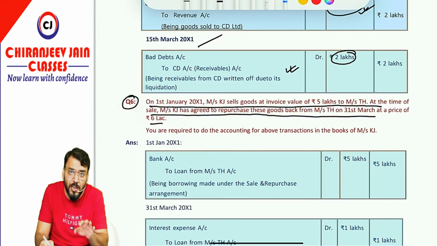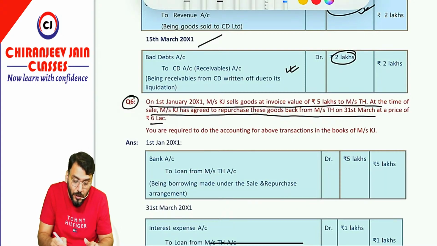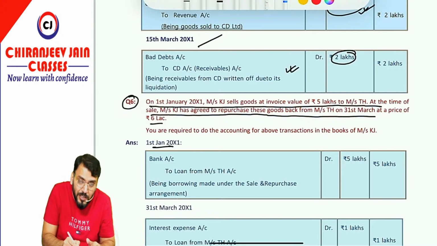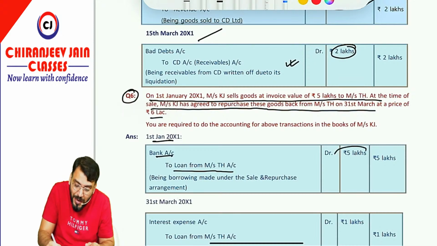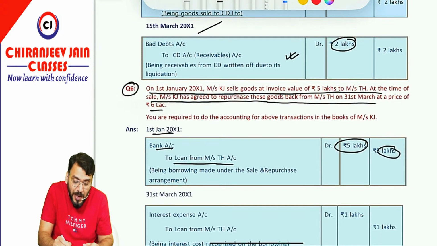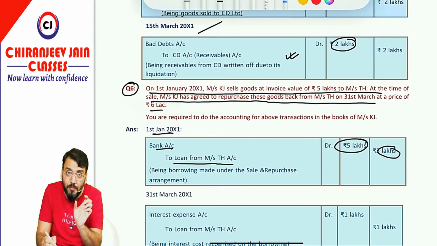Therefore it is actually not a sale and no revenue is recognized. It is just a financing transaction. So on 1st Jan, can I say we recognize a borrowing, so bank account debit to loan from TH. Correct? How much? 5 lakh. Now what is the repurchase price? That is 6 lakh. So this 1 lakh will be the interest expense over the period of the contract.